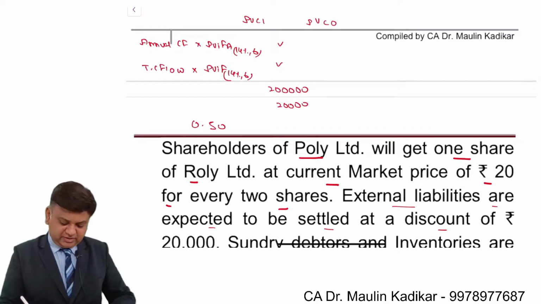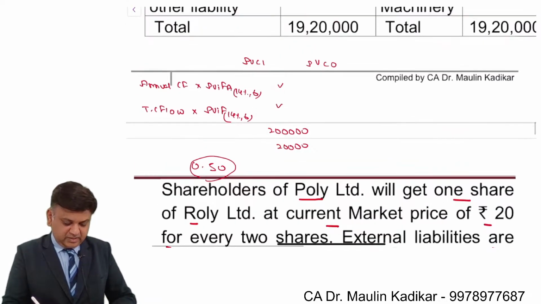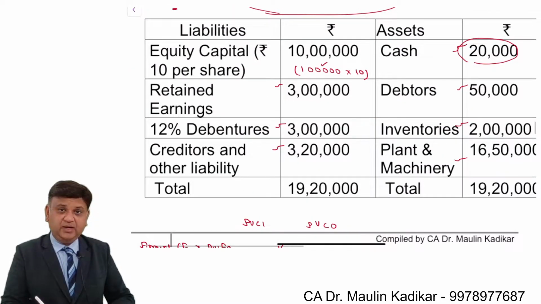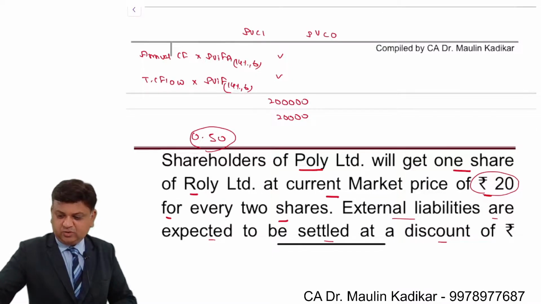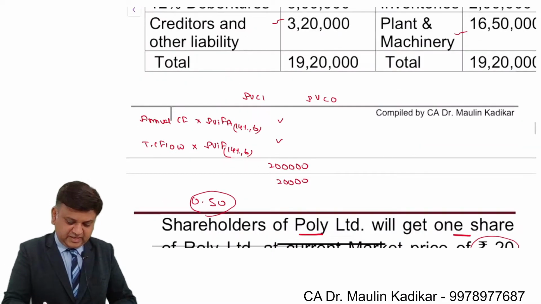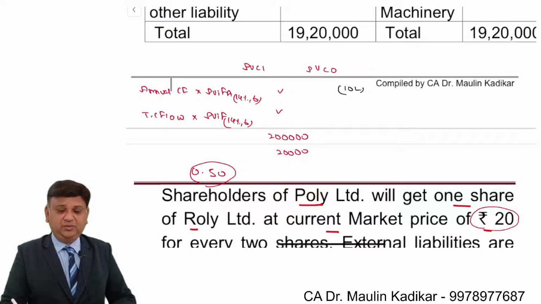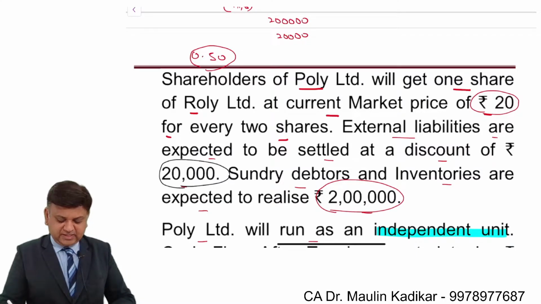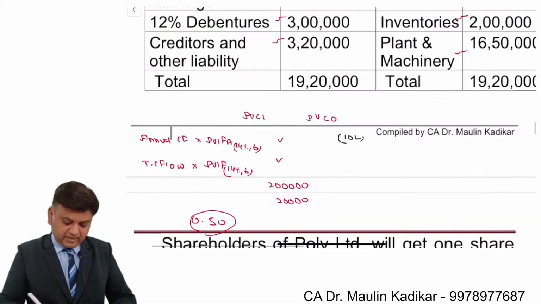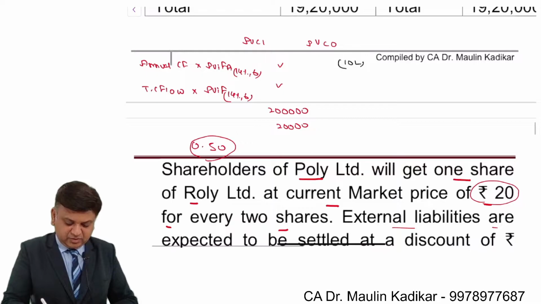And what are the cash outflows, friends? The exchange ratio is 0.50. Number of equity shares of the target company is 1 lakh. 1 lakh into 0.5 is 50,000. The price per share of the acquiring company before merger is 20. So 20 into 50,000 comes to an amount of 10 lakhs. That is the present value of the cash outflow. Next, external liabilities are supposed to be settled at a discount of 20,000. So this is 3,20,000 minus 20,000, which comes to an amount of 3 lakhs.